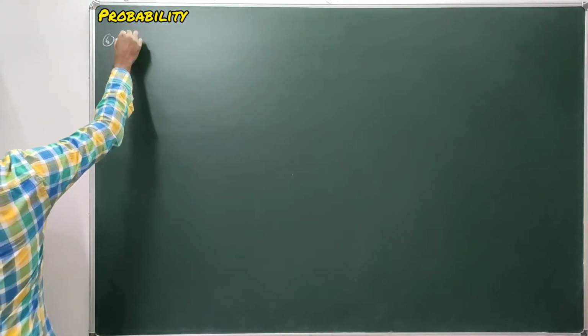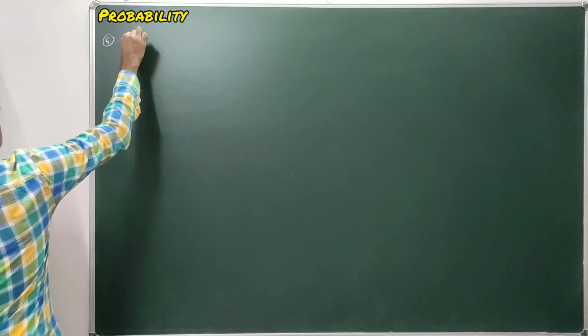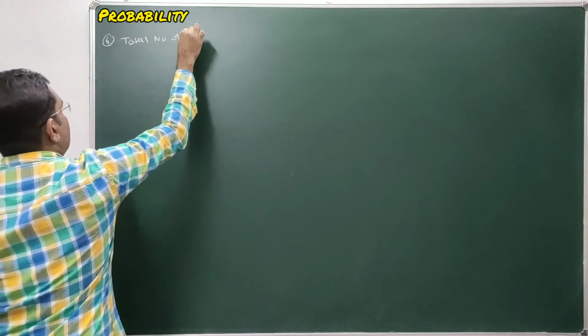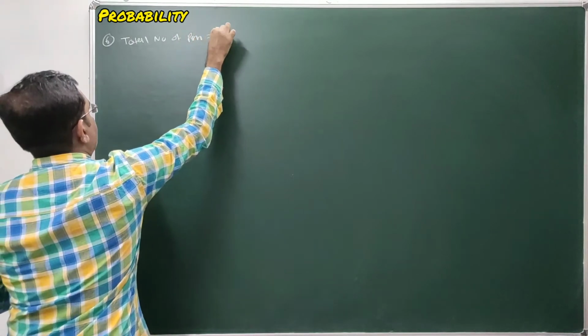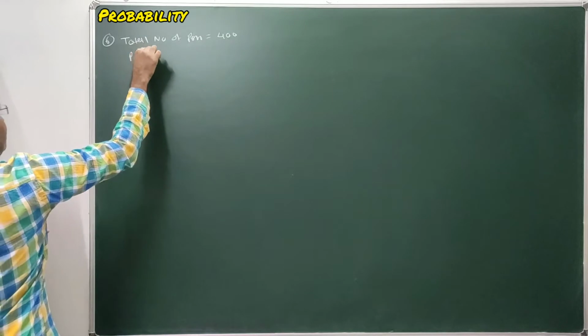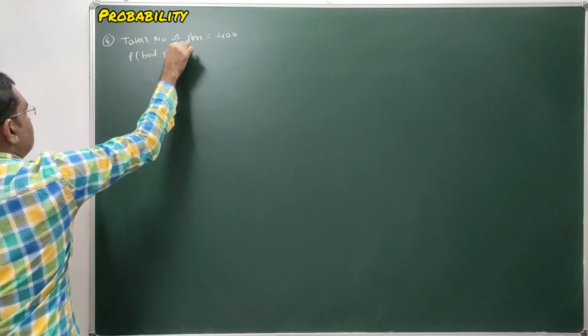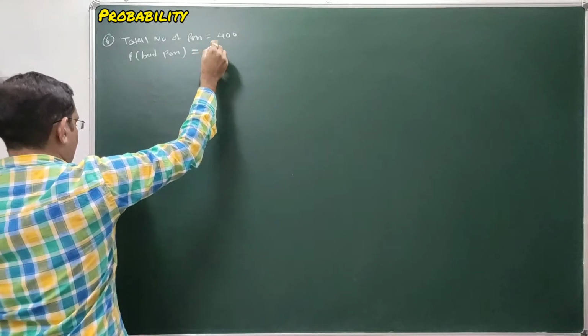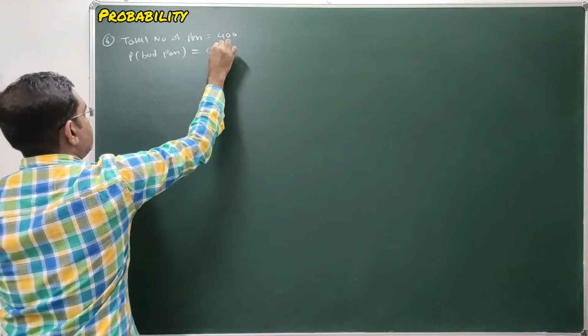So what are we given? The total number of pens in the lot is 400, and the probability of selecting a bad pen from the lot of 400 pens is 0.25.